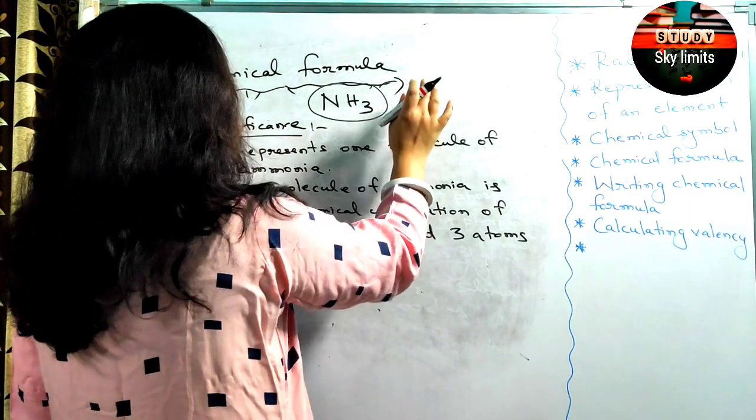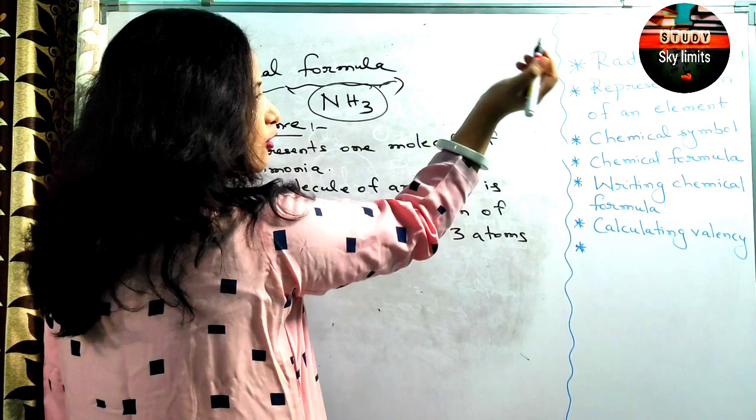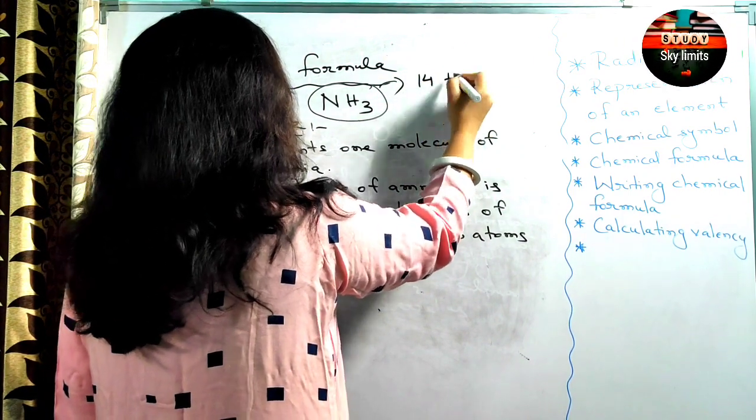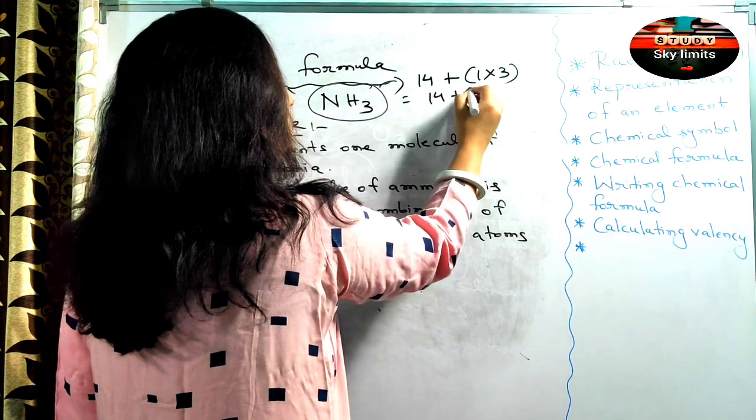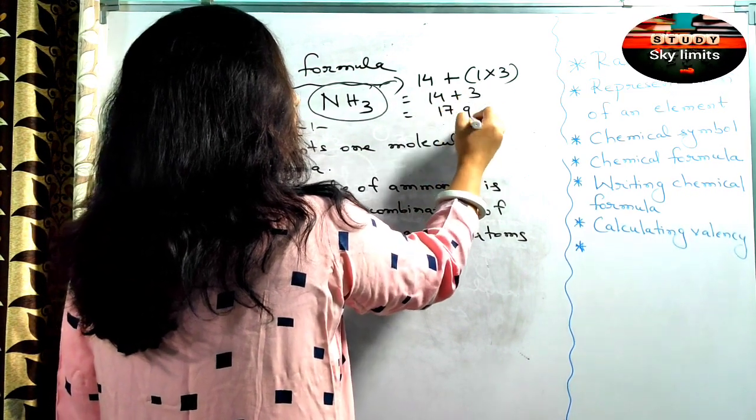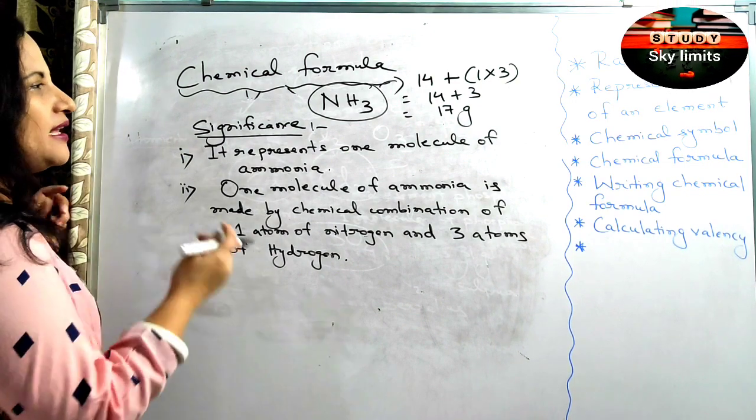And if you remember some of the important elements that you come across, it's good. So I'm showing you here nitrogen, the atomic number is 7 and the atomic mass is 14. Plus 1 hydrogen is 1, so 3 hydrogen will be 3. So it's 14 plus 3, 17 gram. You have done this.